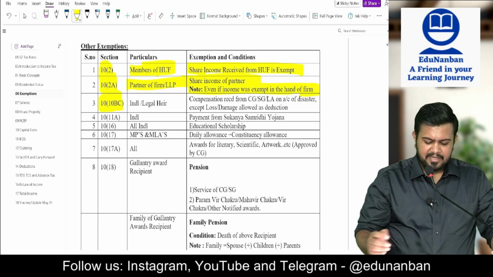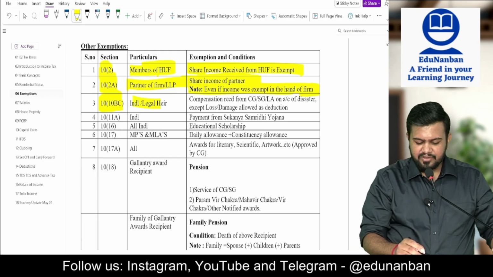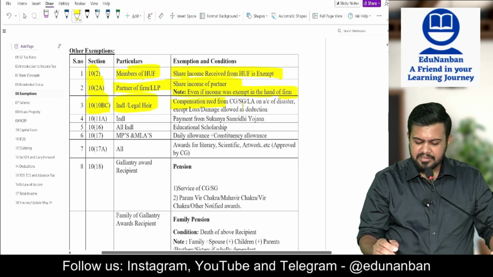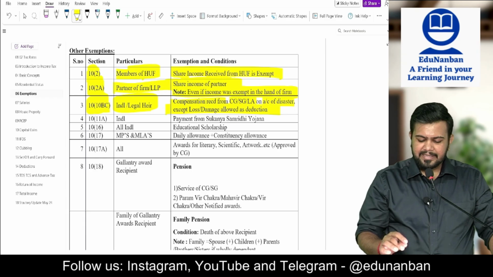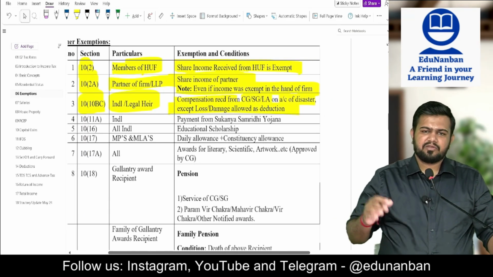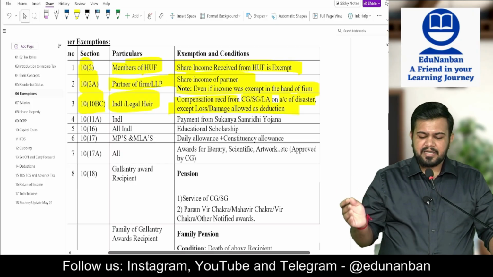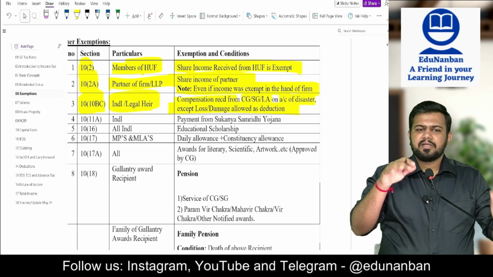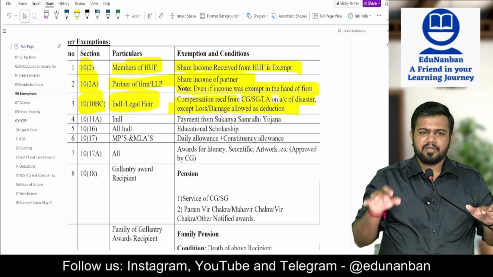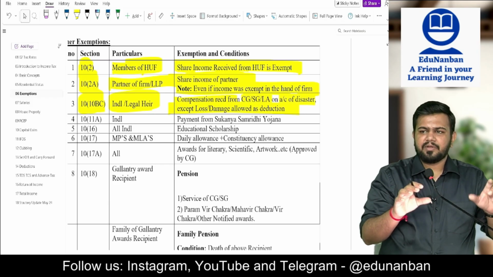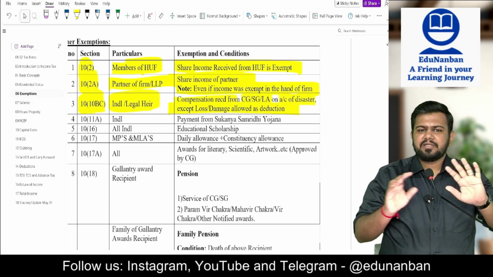Not that relevant. Section 10 clause 10BC. Individual or legal heir. Compensation received from the central government, state government or local authority on account of disaster is exempt, except for loss or damage already allowed as deduction. So if there is a natural disaster, earthquake, flood, etc., and the central government, state government or local authority gives any compensation, such compensation is fully exempt. But if any amount of deduction has been claimed, then to the extent of that deduction, it is not exempt.